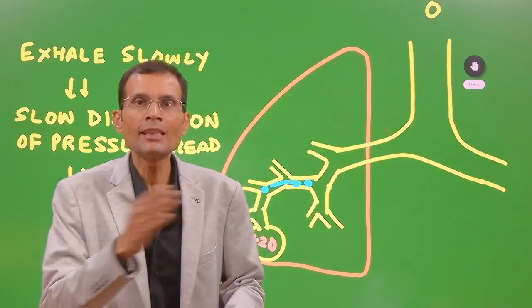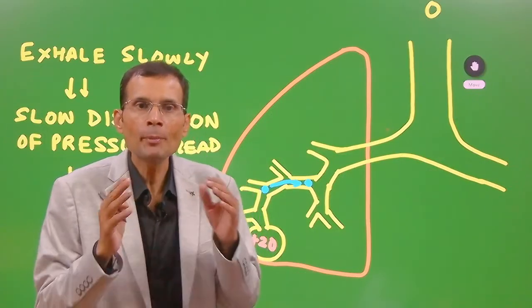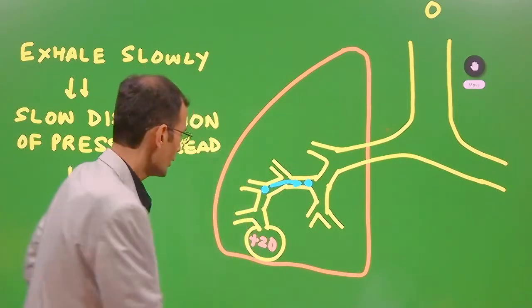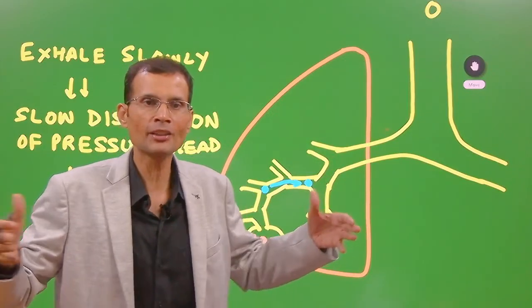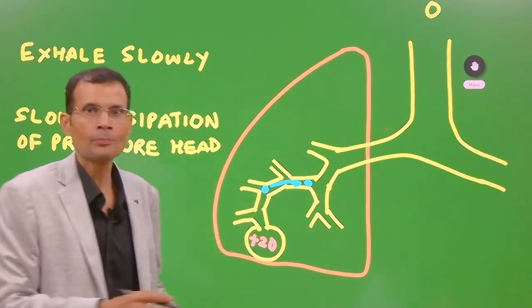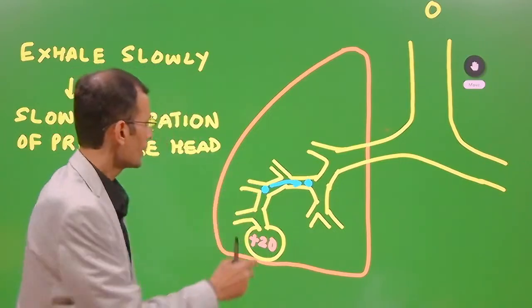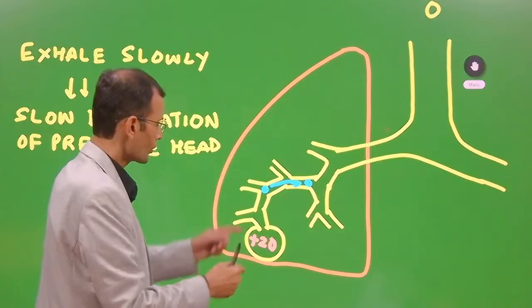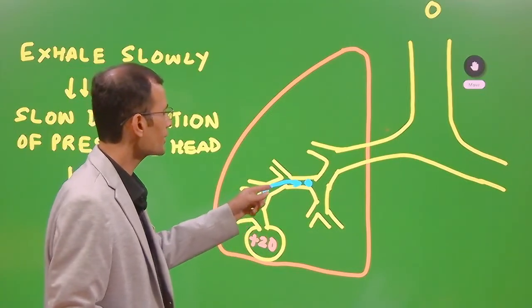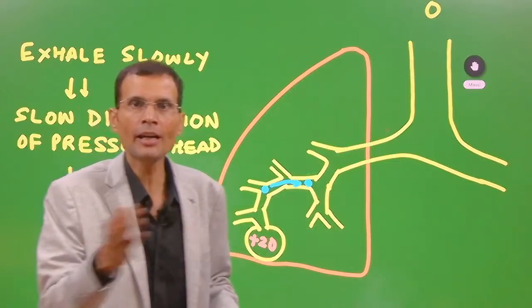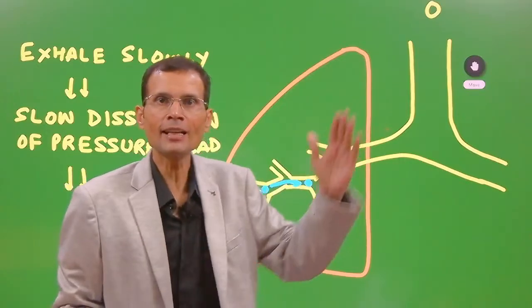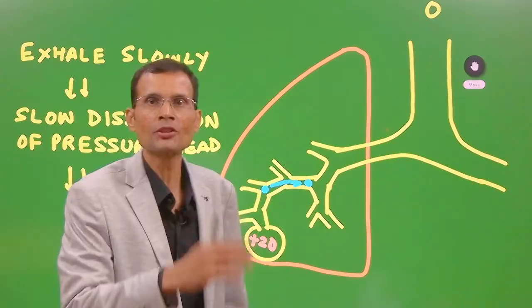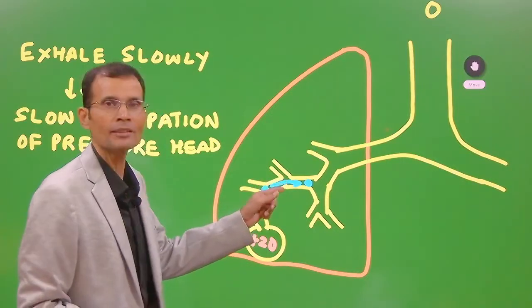Remember the term dissipation of pressure head? Imagine they have maximum forceful inspiration, and now they have started the exhalation. If the exhalation is rapid, the pressure head will also dissipate: plus 20, plus 18, plus 16, plus 10, plus 8, plus 6. If you exhale rapidly, rapid exhalation means rapid dissipation. That means the equal pressure point comes early.